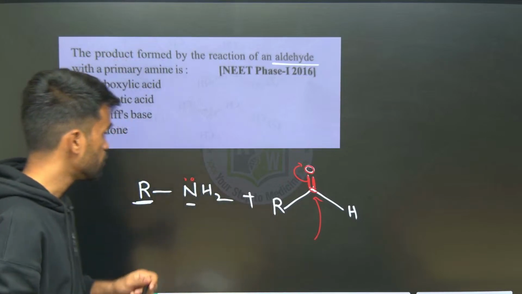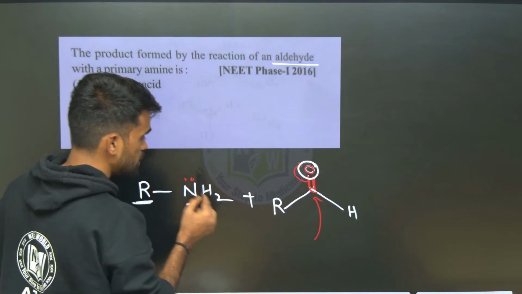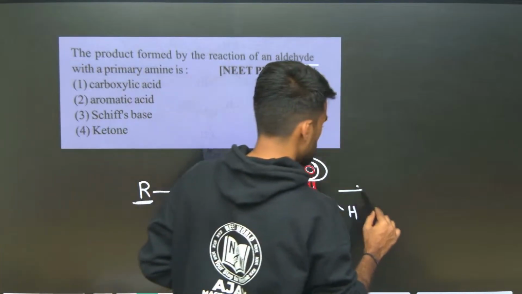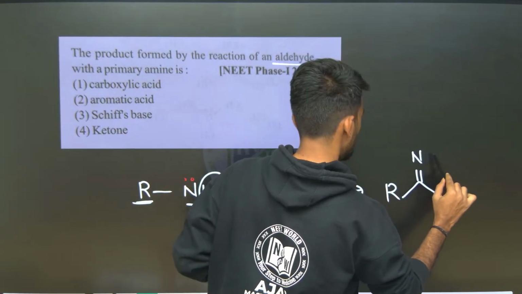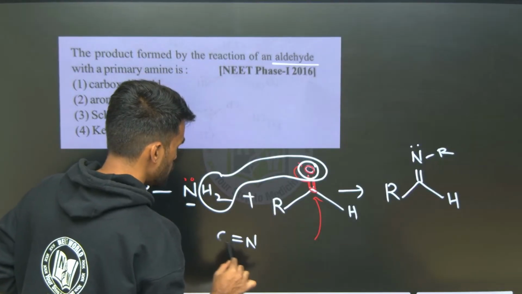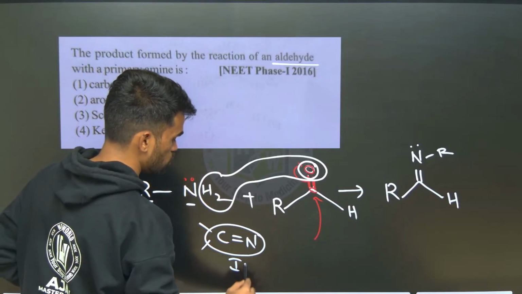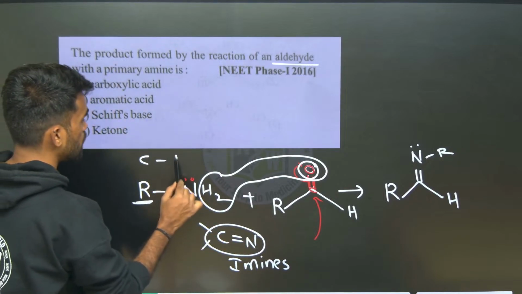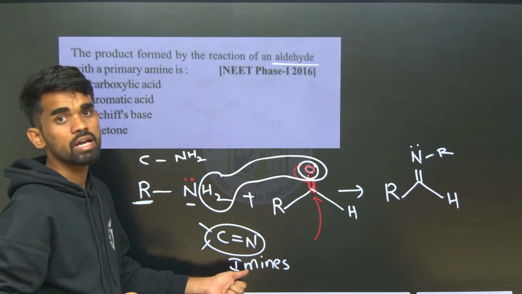Upon final reaction, there is elimination of the oxygen and two hydrogens, like water elimination, and it gives us something like this: R H double bond N with one R group. These are nitrogen with carbon having sp2 hybridization. This kind of thing we should call imines. So do we have any option? A carbon nitrogen single bond you can call an amine, a carbon nitrogen double bond means you can call it an imine.